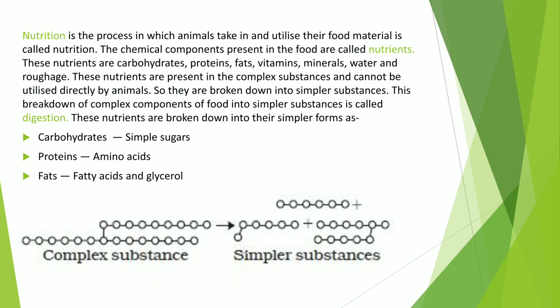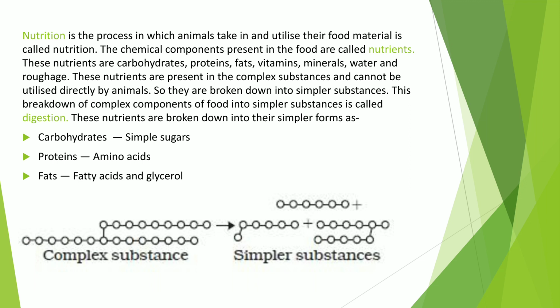Now students, these nutrients are present in food, but they are present in a very complex form. If we think that we directly take the food and we will get the energy, it will not happen, because the nutrients are present in a very complex form. For getting energy, they have to be broken down into smaller parts. The process in which larger food molecules are broken down into smaller and soluble forms is called digestion.